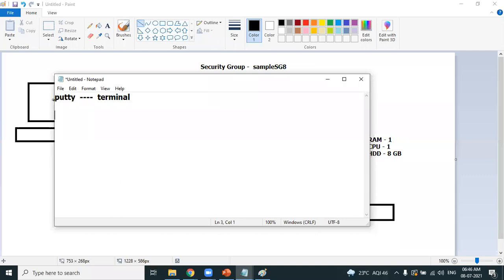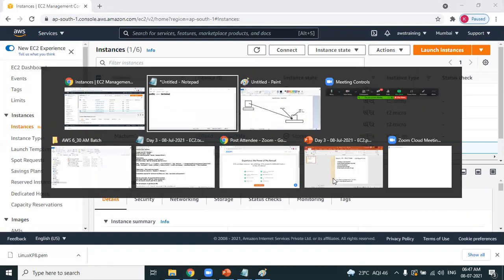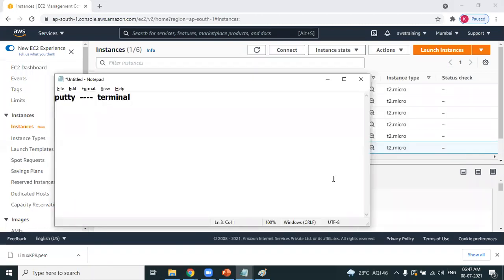We have successfully created a Linux machine, isn't it? Yes, you are right. The Linux machine is successfully running on the AWS cloud. In which region? Mumbai region. As per my requirement, I have created the Linux machine somewhere in Mumbai. I am from Hyderabad. I want to connect to that Linux machine. How do I connect? You need a terminal. The terminal is called PuTTY.